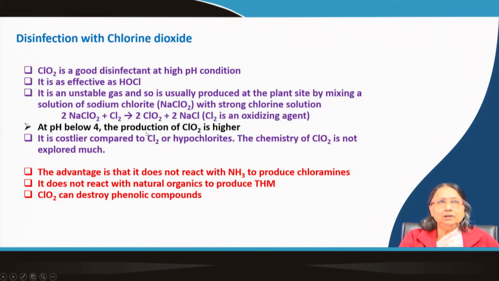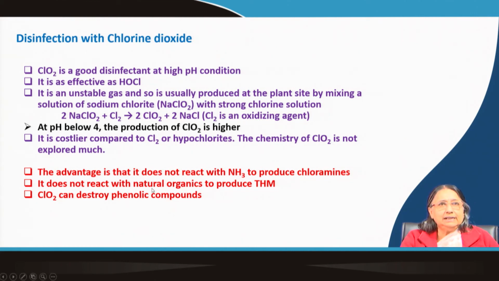At pH below 4, the production of ClO2 is higher. Okay. It is costlier compared to chlorine or hypochlorite. The chemistry of ClO2 is not explored much. Still, we are not very confident about this material till now.